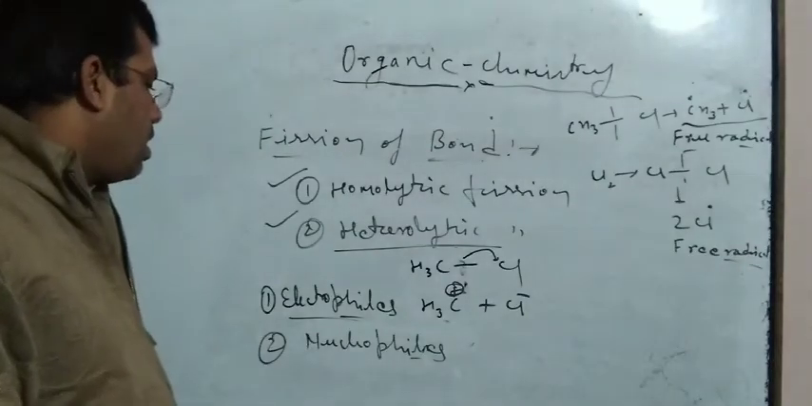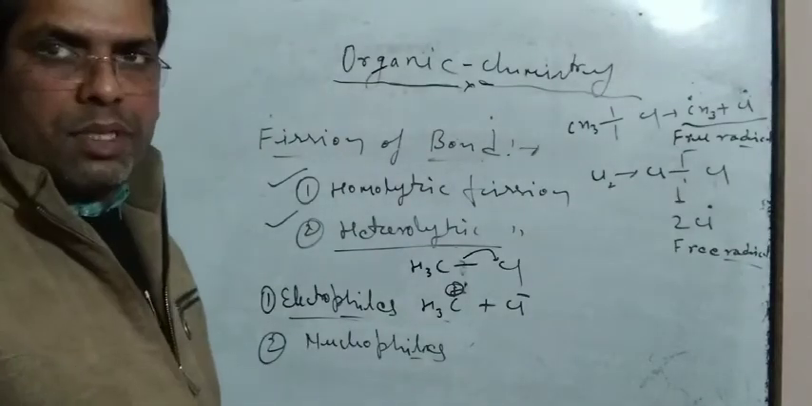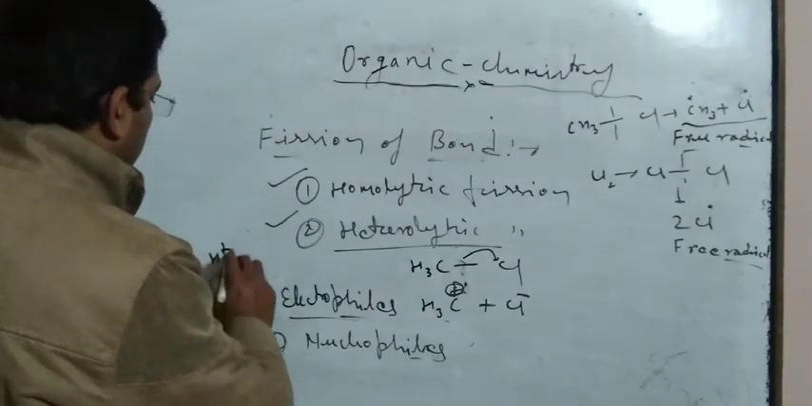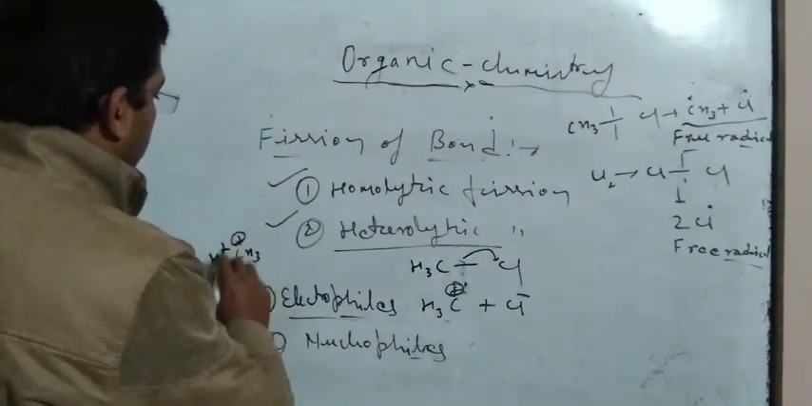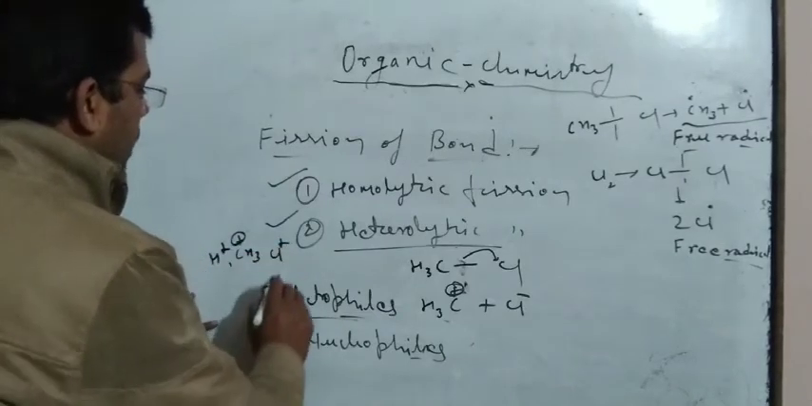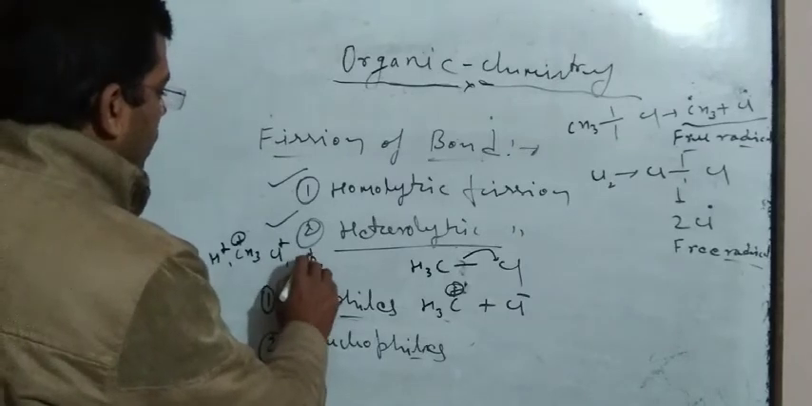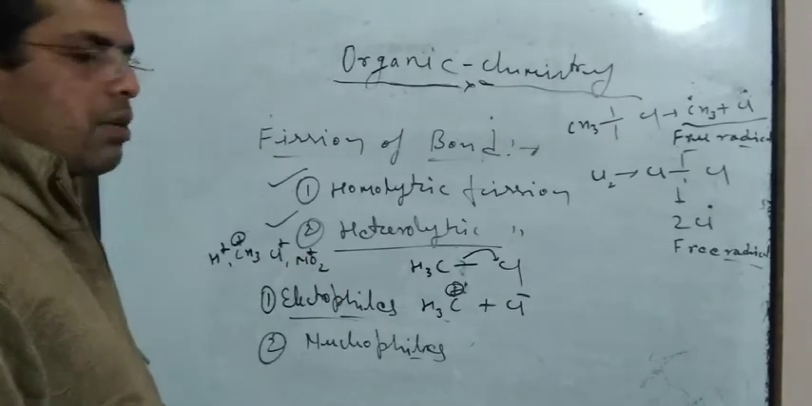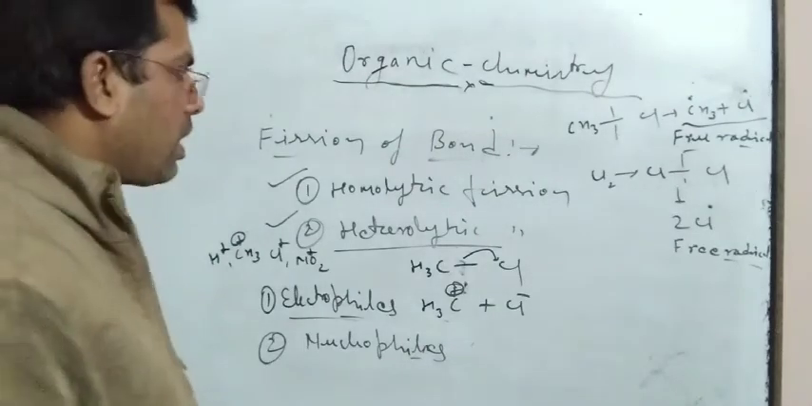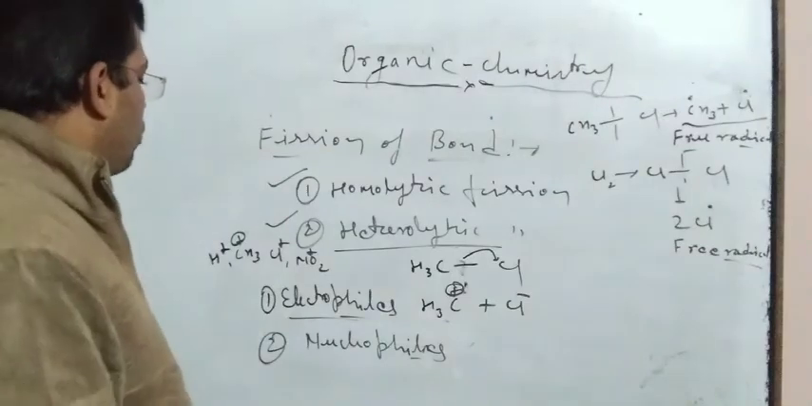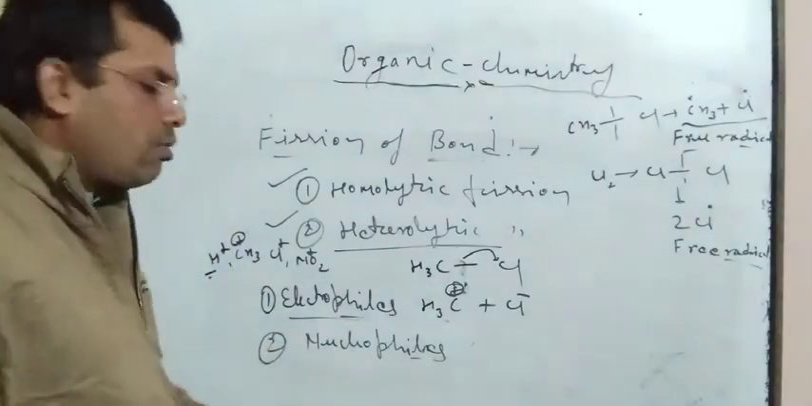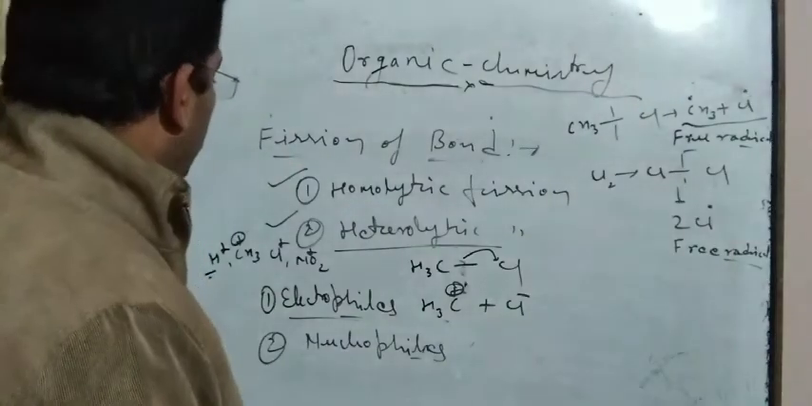So all positively charged species are electrophiles, like if H plus is taken, CH3 plus, Cl plus, NO2 plus. This NO2 plus is an electrophile, it works as an electrophile. So these are positively charged species attracted towards electron sufficient sites.